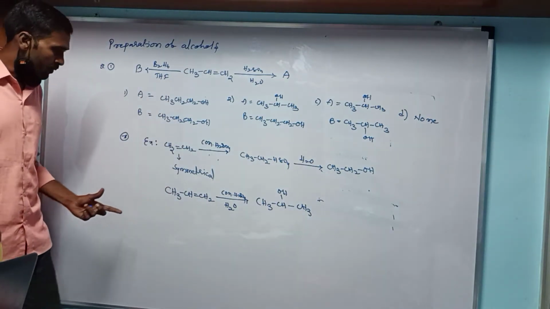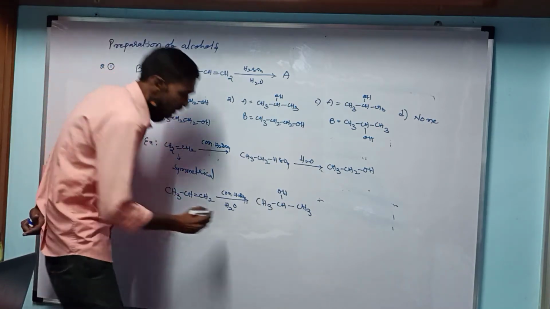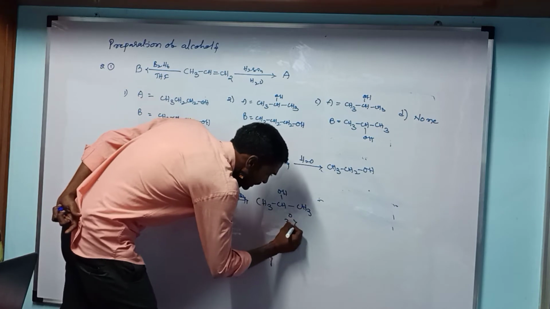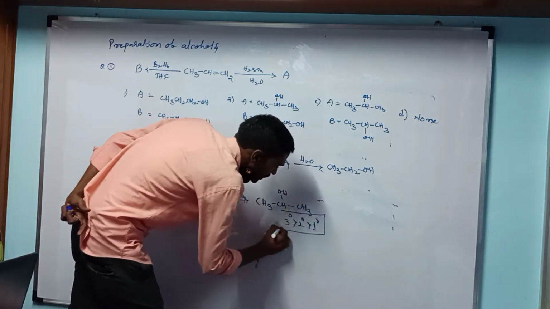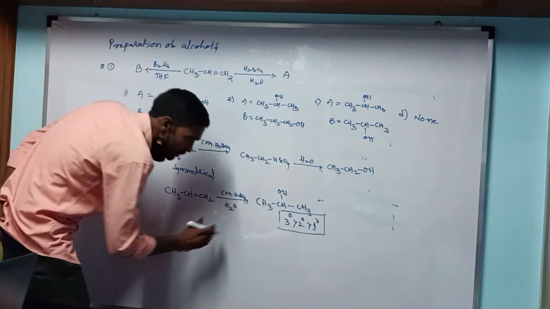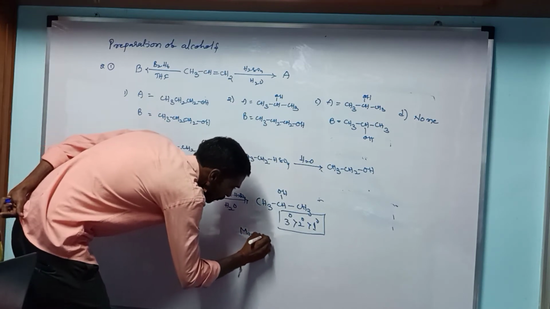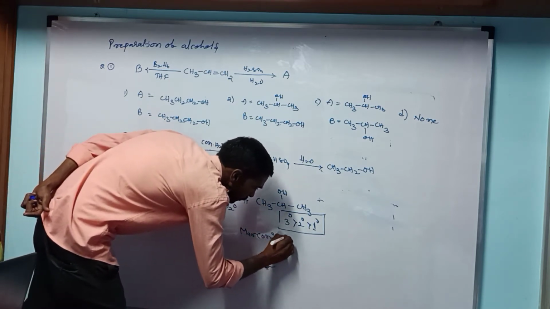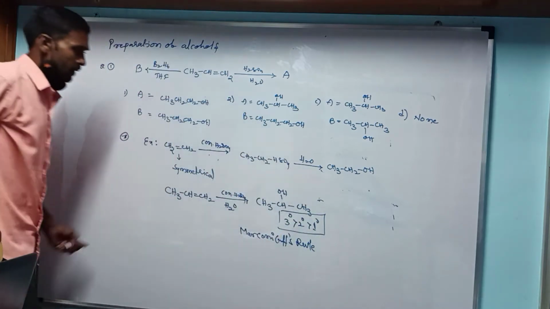According to the Markovnikov rule, the carbocation stability is tertiary greater than secondary greater than primary. So here also, secondary alcohols are produced in this method. This follows only the Markovnikov rule.